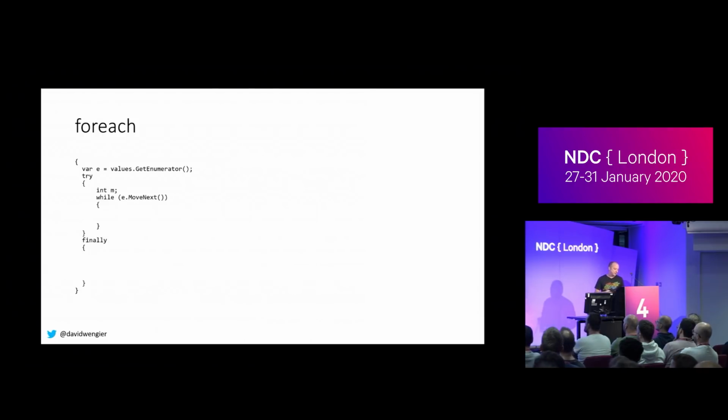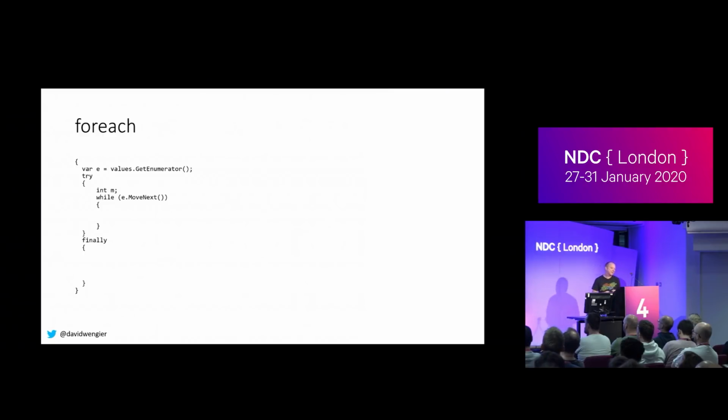We have a try finally, because error correction is good. And then we declare our loop variable, and then while we can move, we move. So that's about it. For each loops lower to a while loop. 15 minutes in, good talk, yeah.